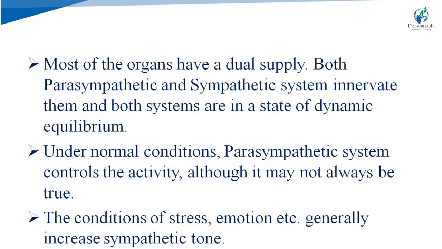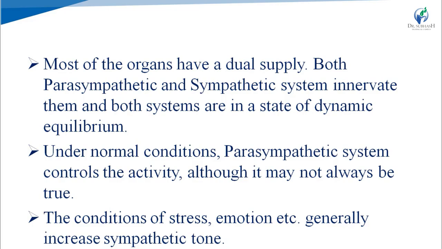Most of the organs have a dual supply, both parasympathetic and sympathetic systems innervate them, and both systems are in a state of dynamic equilibrium. Means in most of the organs, both of these systems work combinedly in a state of dynamic equilibrium to maintain their function. Under normal conditions, the parasympathetic system controls the activity. Most of the times, but not always, there are also some exceptions.